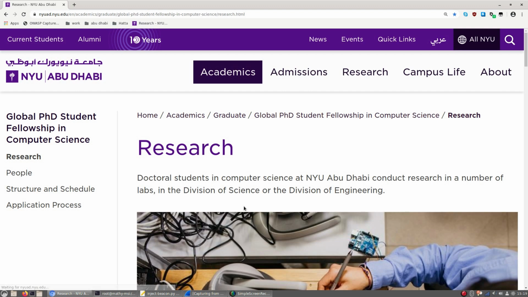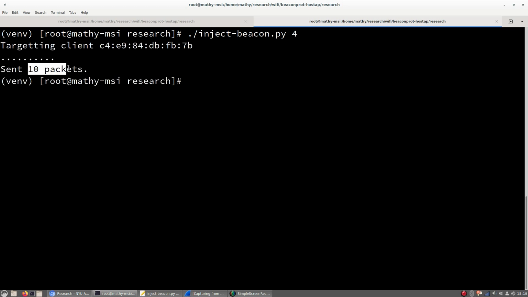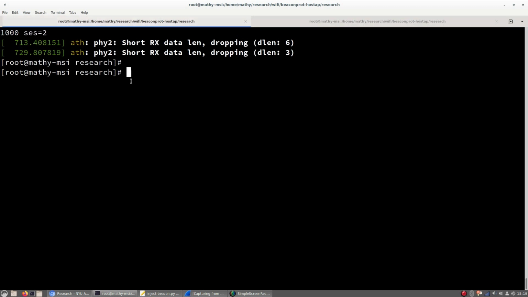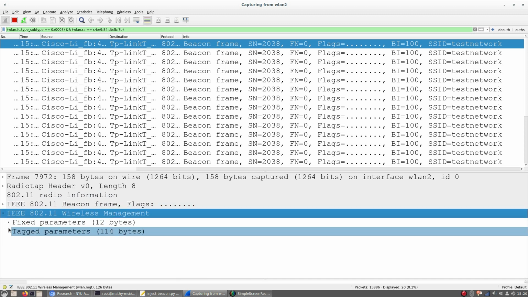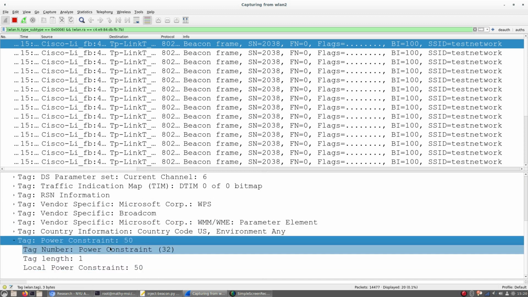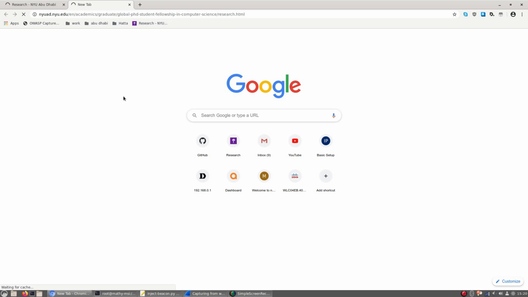In our demo, we can see now that the victim has a stable internet connection. However, as an adversary, we're now going to inject 10 beacons to make sure at least one of them arrives at the victim. And if we now look at the debug messages of the victim, we can see that it indeed lowered its transmission power. And if we look in Wireshark, at the spoofed beacon, it now indeed contains this power constraint element that reduces the transmission power of the client. If the victim now tries to refresh the website or visit a new one, you will see that the website is no longer loading, meaning our attack was successful.